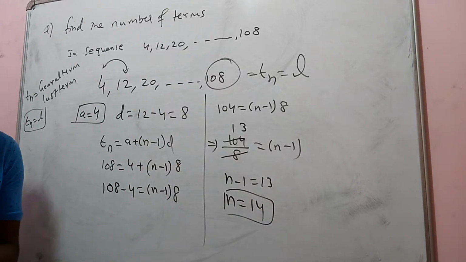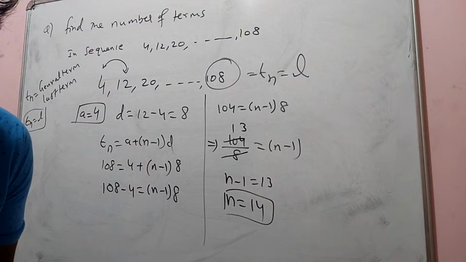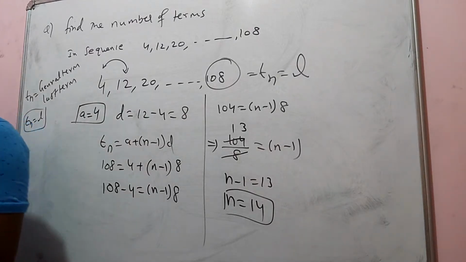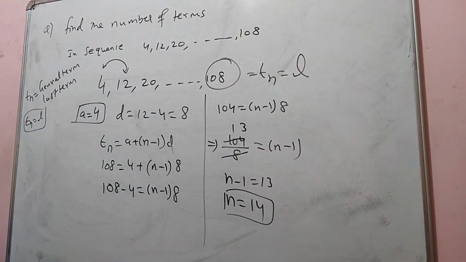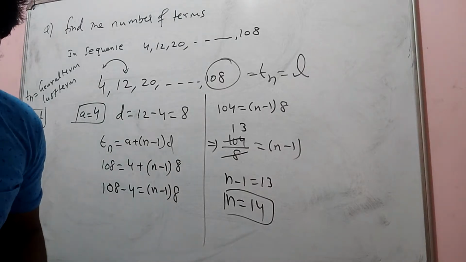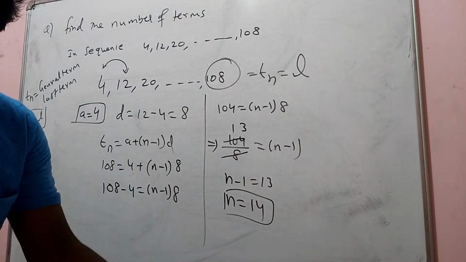Okay. Are you getting it? Did you understand this? Understood, everyone? N is equal to 14. That's great. Yeah, come on, everyone. Others are not watching. You are not doing any comments. Please do it fast.